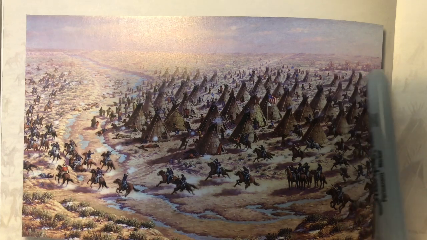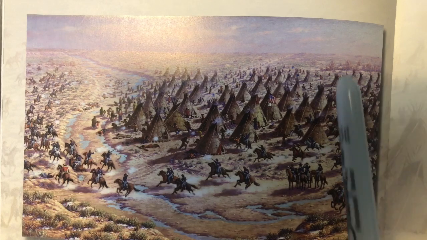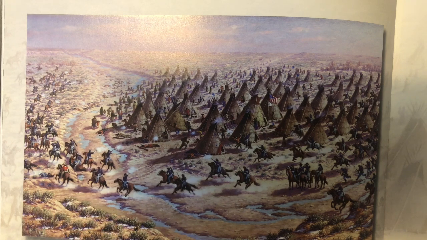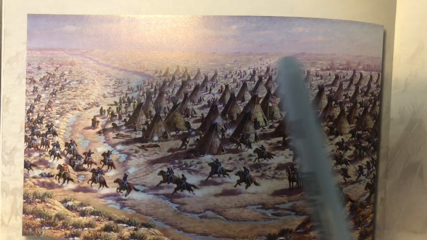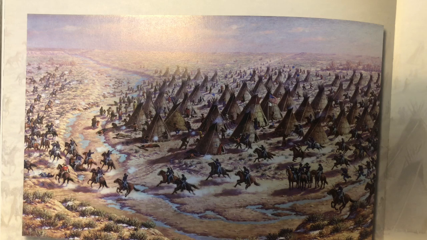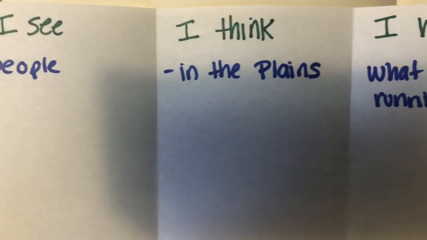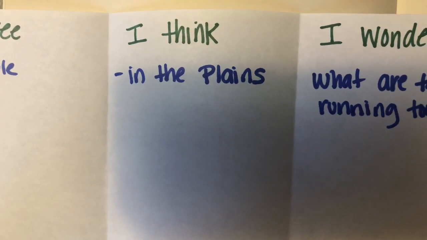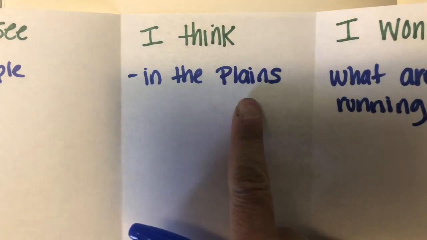And I think that those might be trees there, but there aren't a ton like there are in mountains and parks. There are some grasses here. I know that the plains is kind of rolling. There aren't mountains, there aren't hills. So my prediction, my think, is that this is taking place in the plains. So in that second column, under I Think, I'm going to write down, I think it's in the plains.